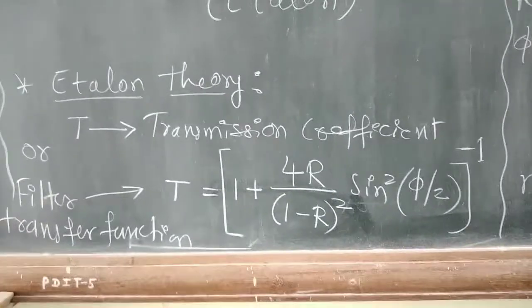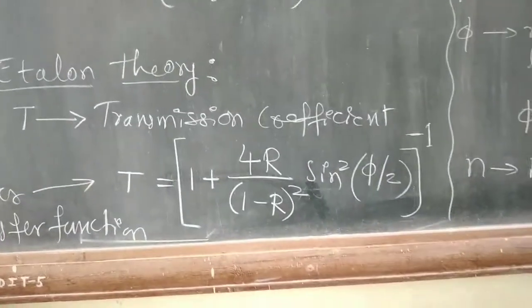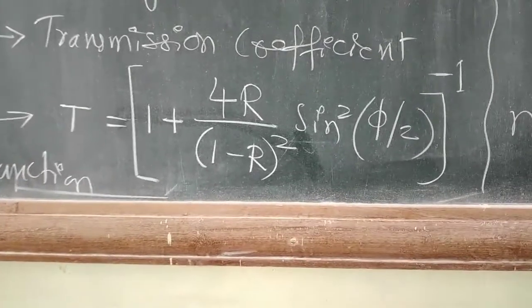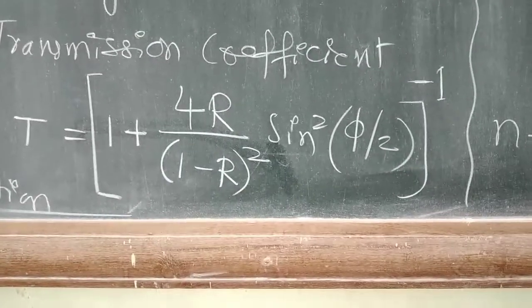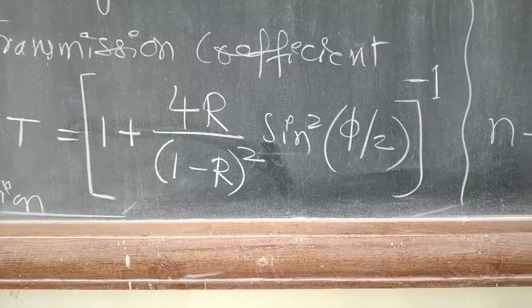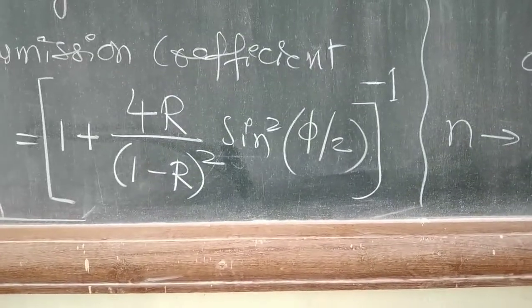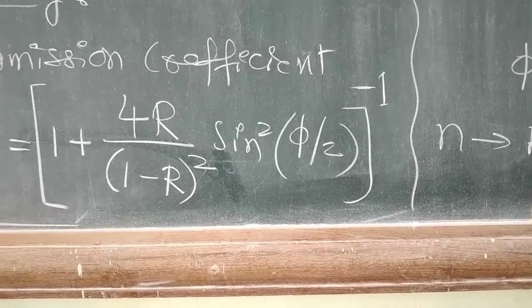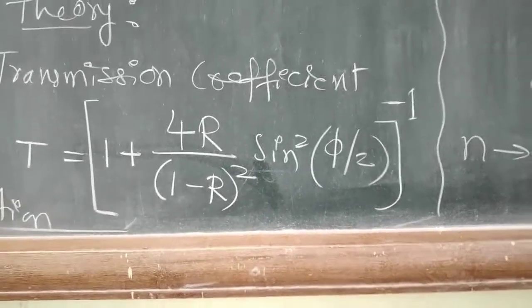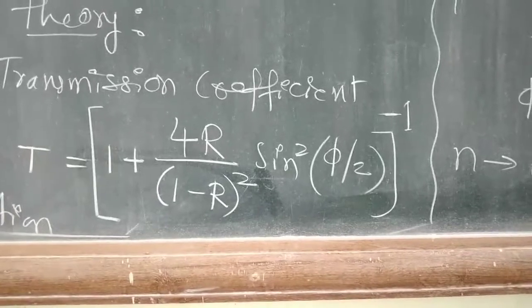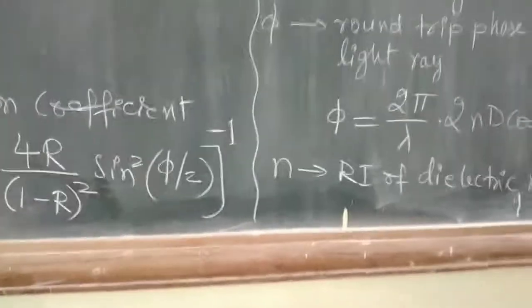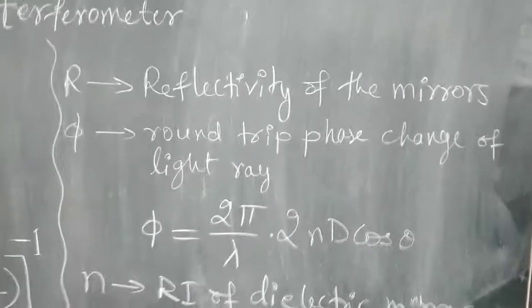The filter transfer function equation T is given by this equation that I am showing. T is equal to 1 plus 4R by (1 minus R) squared multiplied by sine squared of phi by 2, the whole to the power minus 1. It means the thing I have written in square brackets is actually in the denominator. Okay, and we shall see what these terms are.